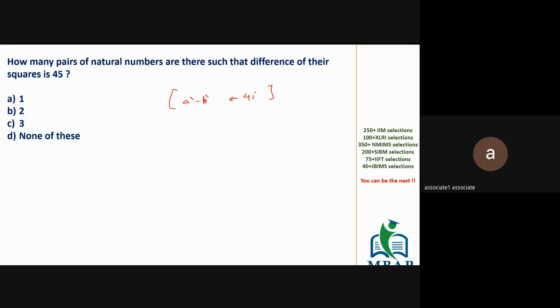Samyak, yes, that's the most common logic you can give. a square minus b square is nothing but a plus b into a minus b. The second logic I can give you is, you can factorize the given number to find out the pairs of the product and then figure out what a and b are. Go ahead with this logic and see if you can solve the given question.